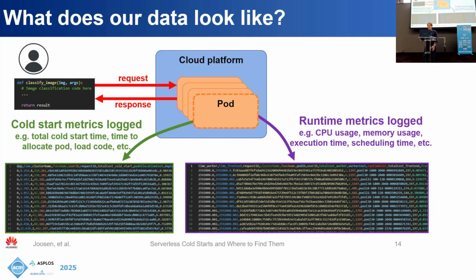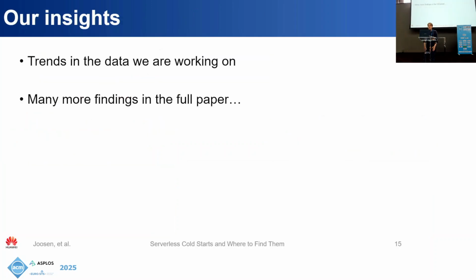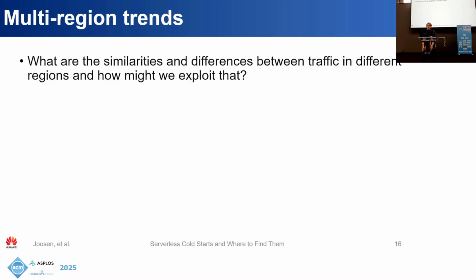Yeah, so that's just the data that we're building on here. So now that we've discussed some of this background, we'd briefly like to share some of the insights we think are particularly useful, some things we're actively working on based on this data. So the first direction we're interested in is multi-region trends. And so what we'd like to do is discover some similarities and differences between different clusters in our data and see if we can use those differences and similarities for some improved scheduling decisions.